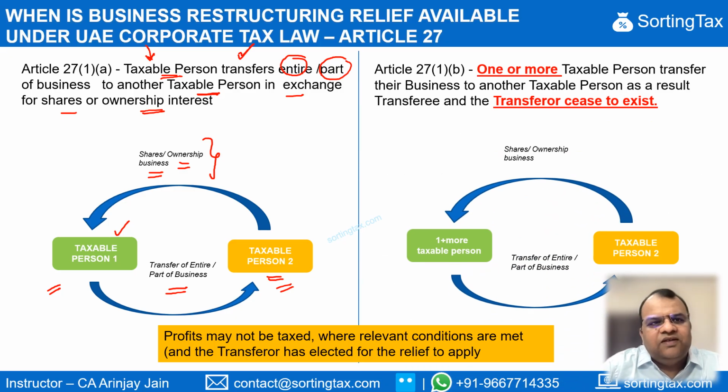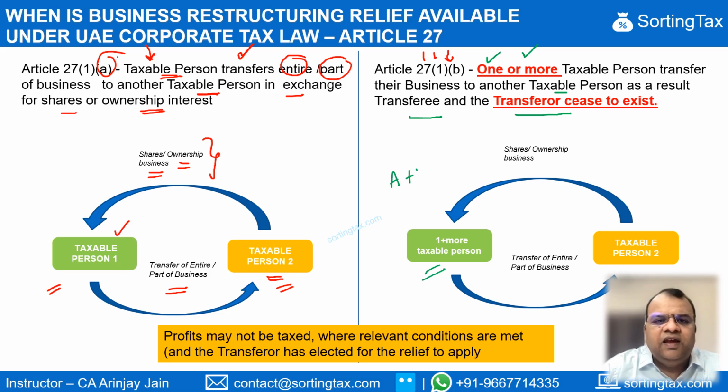The second case, which is envisaged in Article 27(1)(b), the first one was under Clause A, is where one or more taxable person transfer their business to another taxable person as a result of which the transferor ceases to exist. So there could be one or more taxable person.